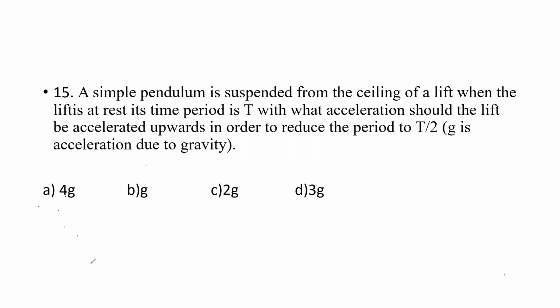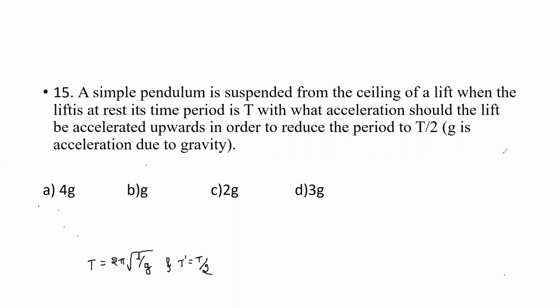The time period of a simple pendulum is given by T is equal to 2 pi root of L divided by g, and T dash is equal to T divided by 2, because the time period should reduce to half of its value.